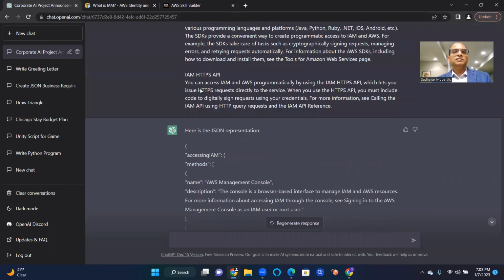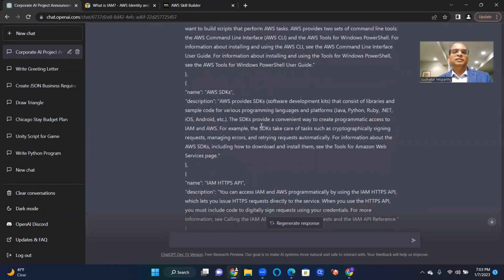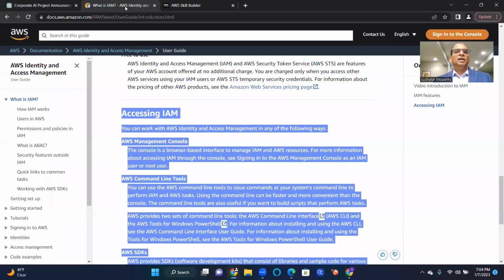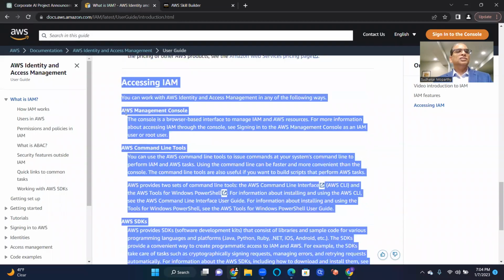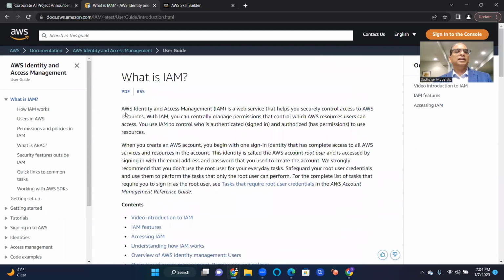All you need to know is that there are different ways I can access it: the console, the command line, and using SDKs, I can access programmatically. Okay, so that's all for what is IAM.